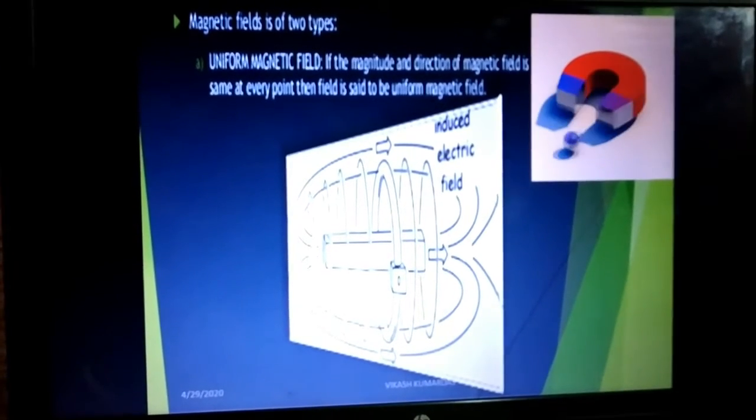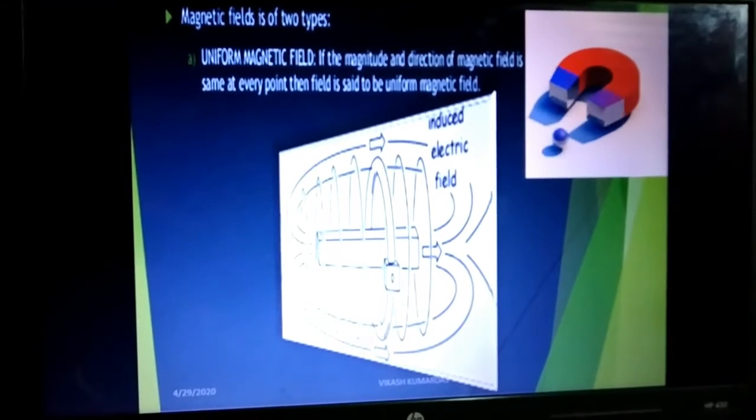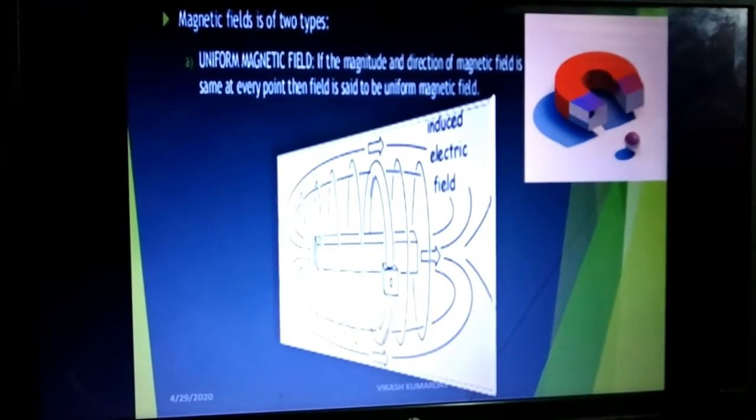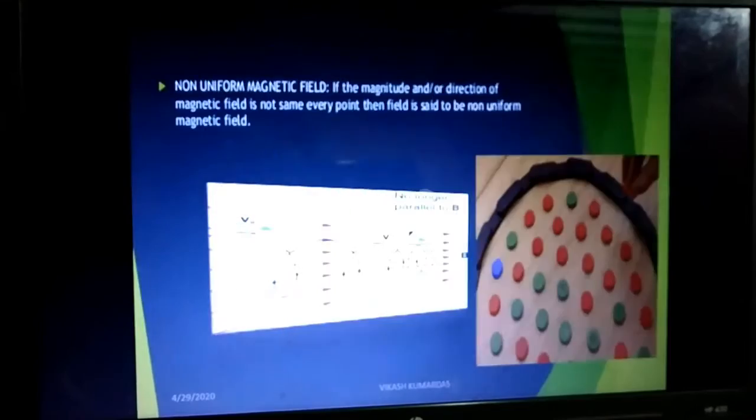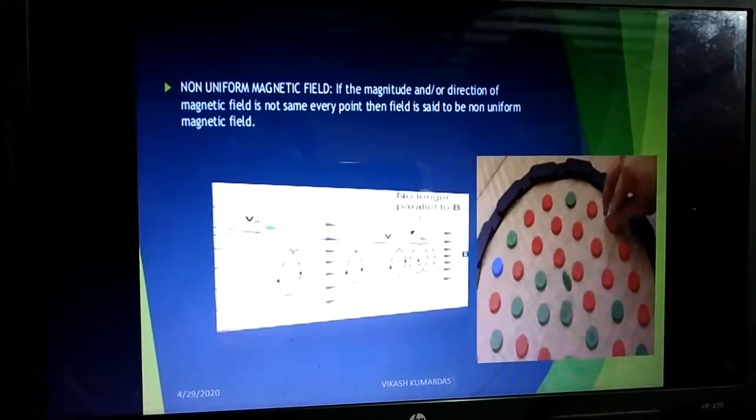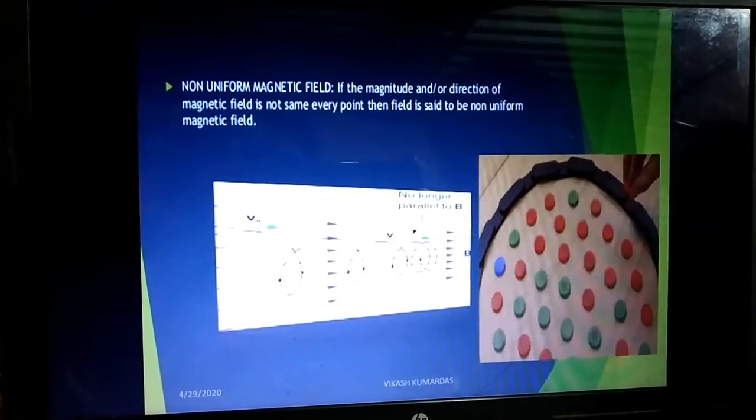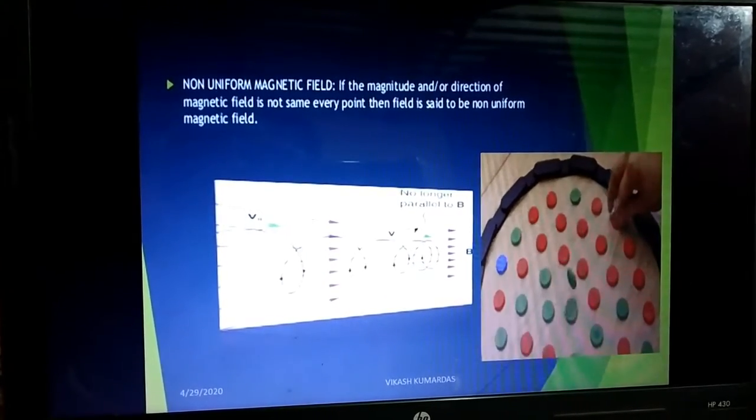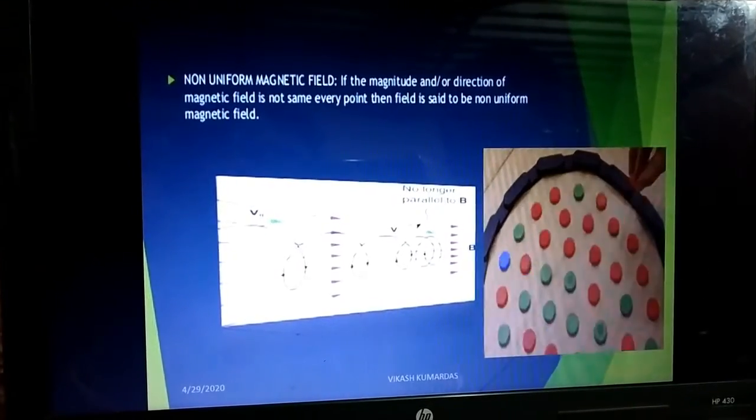Uniform magnetic field. If the magnetic lines are of the same magnitude and are moving in the same direction, it is said to be a uniform magnetic field. In the same way, if the magnetic lines have either different magnitude or different direction, we can say it is a non-uniform magnetic field.